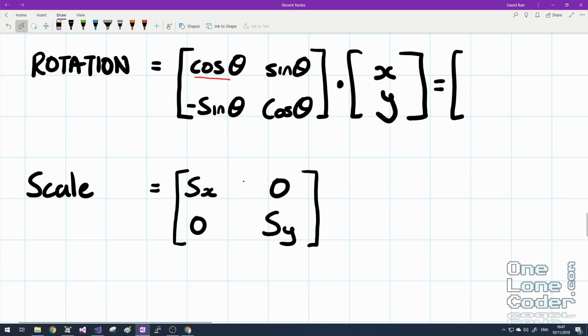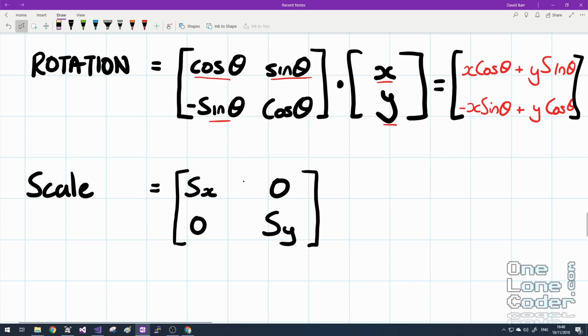So this cos gets multiplied by this x, cos theta, and we add to that this sine multiplied by this y, plus y sine theta. And then we do the same for the bottom row, minus x sine theta plus y cos theta. And I'll just close off my matrix.